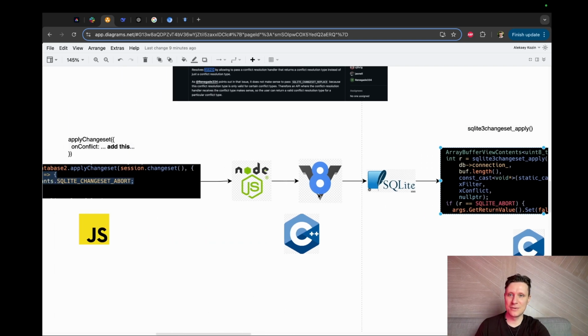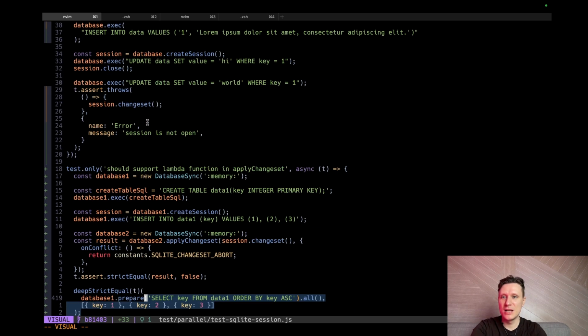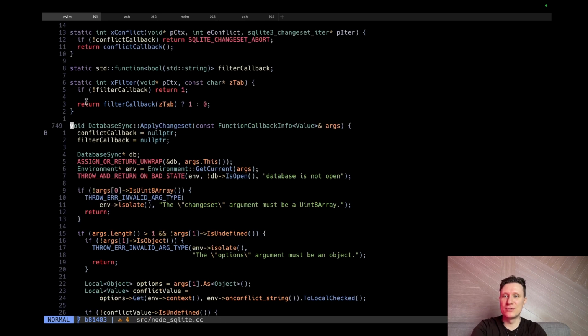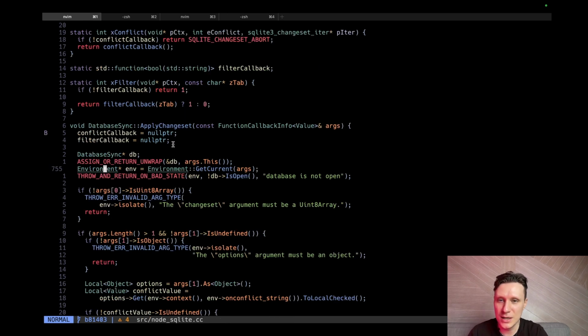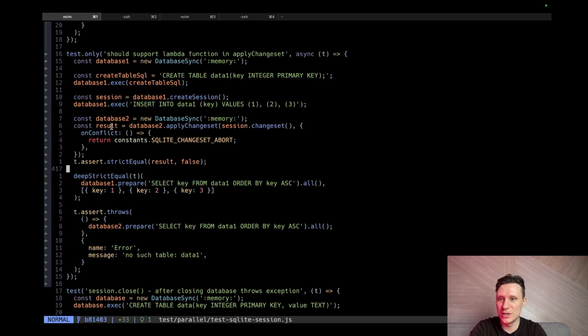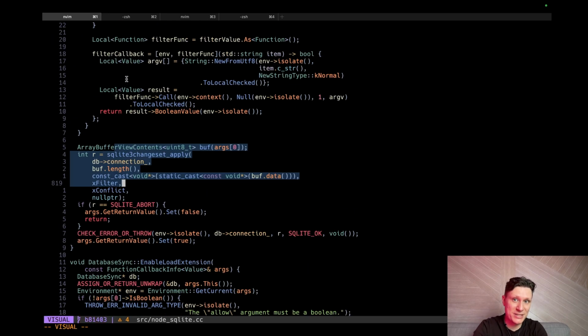A very interesting task. In the previous episodes, we configured our development environment. We wrote some JavaScript tests. We configured the development environment for C++. We can put breakpoints and hit them, very cool. Today we are going to write some C++ code, because the applySession function should support the onConflict lambda in JavaScript. This is basically glue between V8, the Google Chrome JavaScript engine, and SQLite, a database library. Pretty straightforward, pretty interesting.